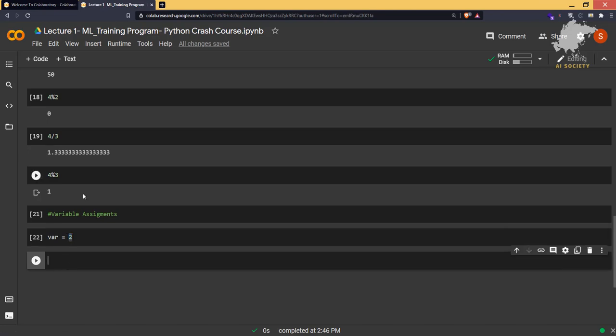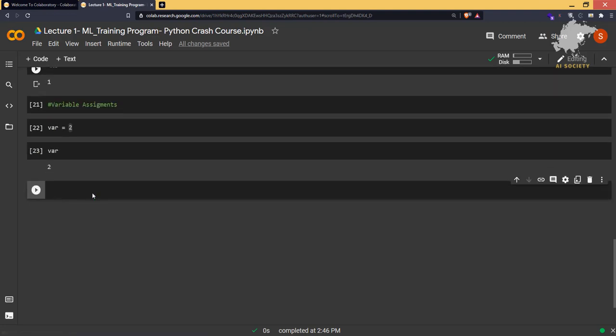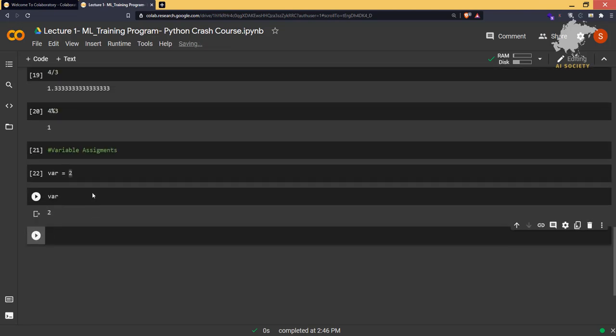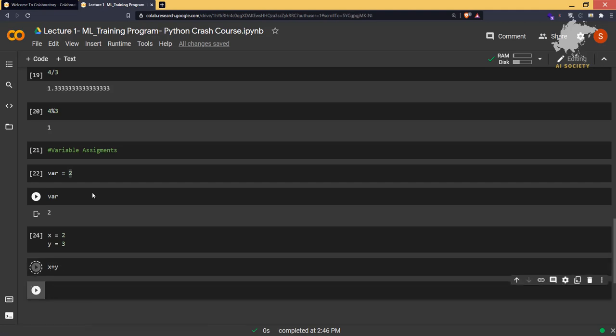After that, if we try to see the variable var, then it will show us 2. Okay, so next, if I type x is equal to 2, and y is equal to 3, it will store 2 inside x and 3 inside y. And if I type x plus y, it will give us 5 definitely.